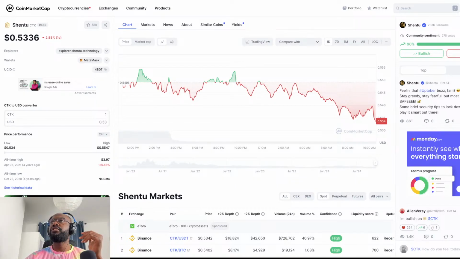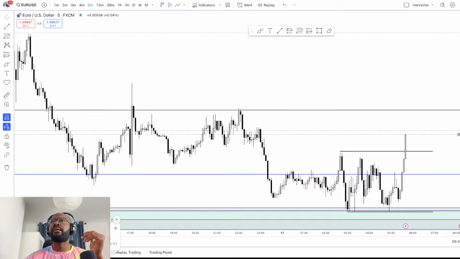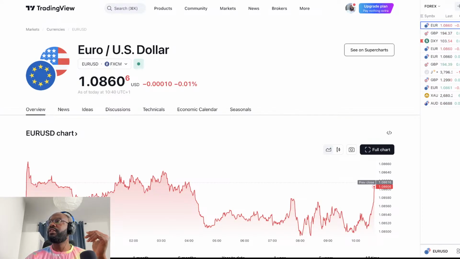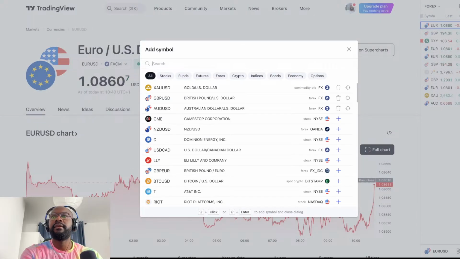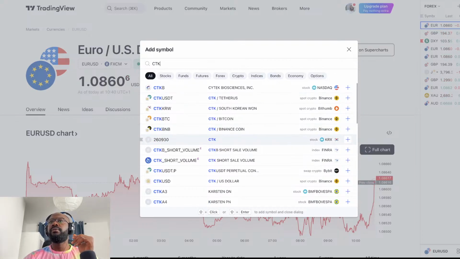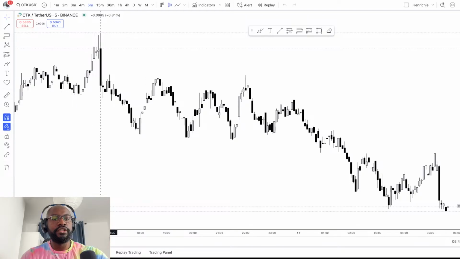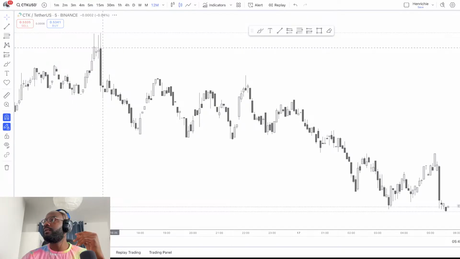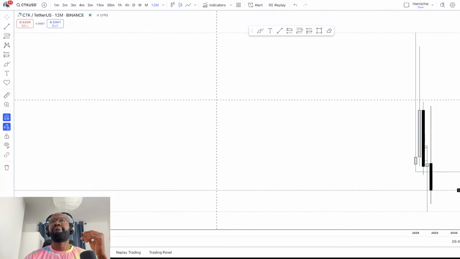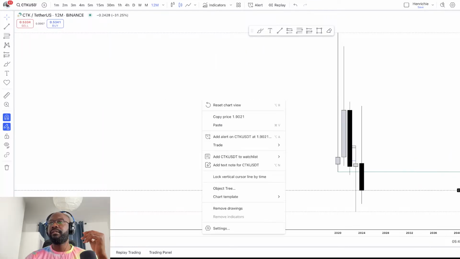And if we now go on the charts, we'll look for it on the charts, and it's CTK, Chain2Chain. So this is it right here. Now on the chart, I look at it to see what it looks like, whether this looks like something that is going to rally, or is it bearish or bullish. I go from the 12-month time frame, and on the 12-month time frame, this doesn't look great in my opinion.